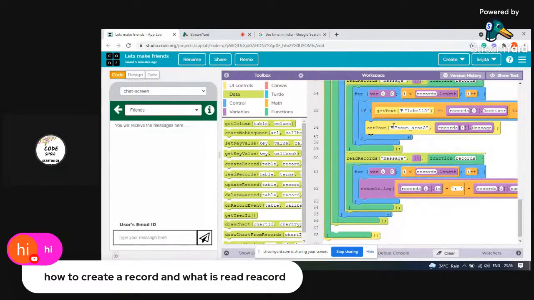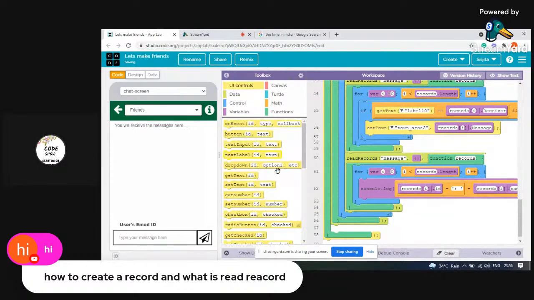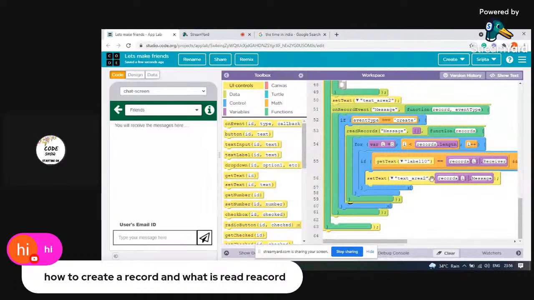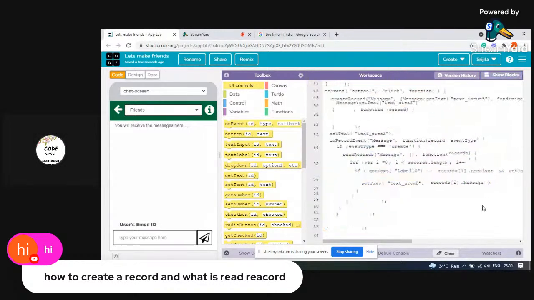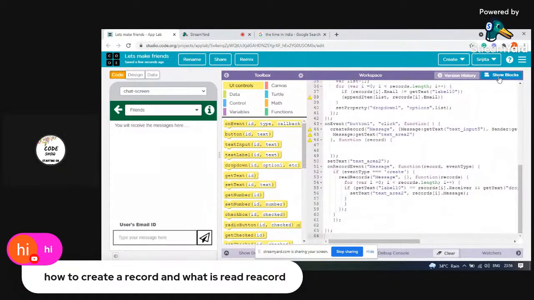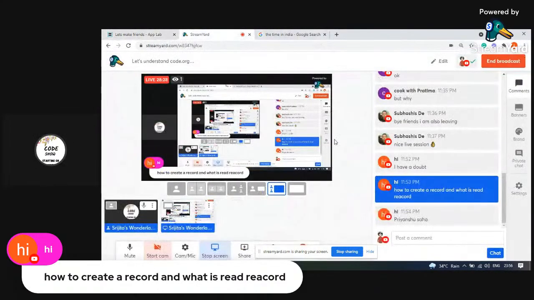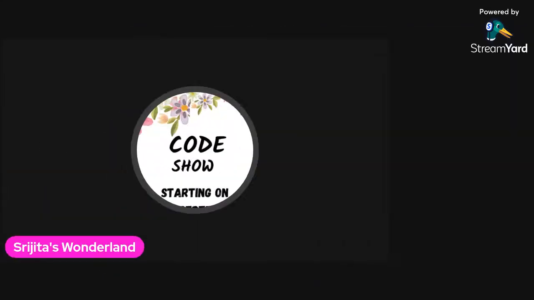And if you want to show this record somewhere, then see set text area. This is very simple. Set text area 2. You will get it in UI controls. Here it is. There is a space you have to keep for the text area, and then you just give convert to text based and type this records I dot, and the field you're going to get the message. I hope your doubt is clear, Priyanshu. Is it?